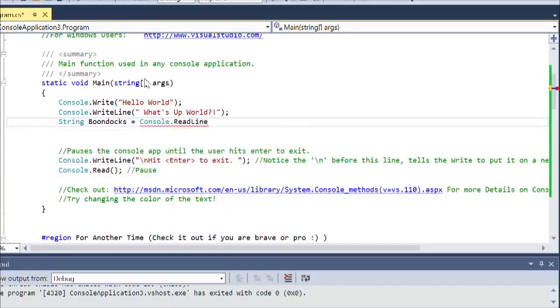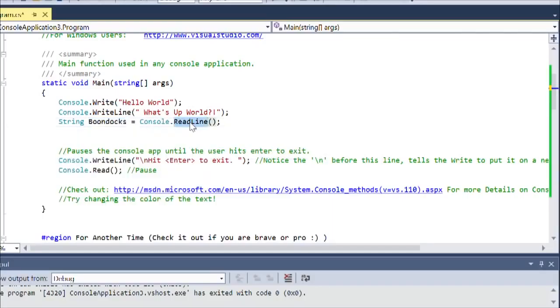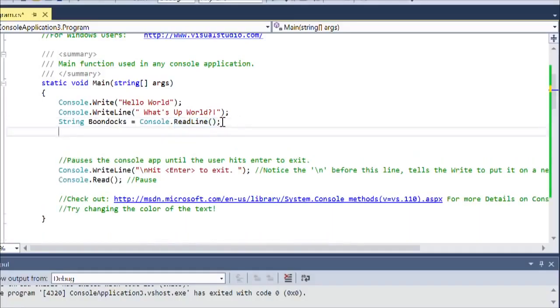Equals, and then I'm going to put Console again, ReadLine. So I'm going to just press enter right there, ReadLine, and then empty parentheses and a semicolon. What does this mean? So what this is doing is it's initializing a variable called boondocks, which is a string variable. So it's going to hold a string of characters. Then it's going to do the Console ReadLine command. The Console ReadLine command waits for the user to enter something and hit enter. And then when they do that, it's going to take whatever they entered in that line and put it into the variable called boondocks.